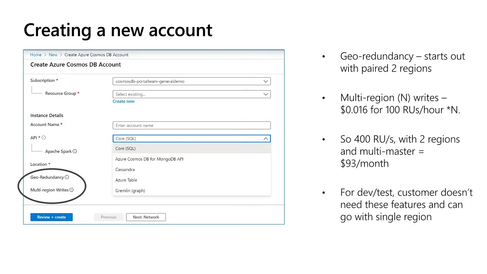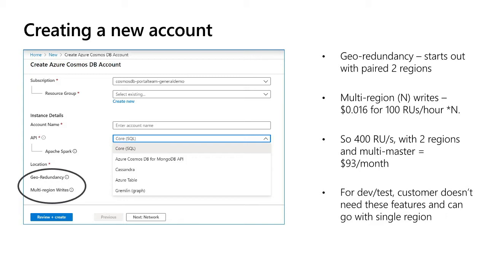So this is how you can create your new account of Cosmos DB within the Azure portal, where you can choose different sets of options while creating the Azure Cosmos DB account. What kind of API you need, and what is the geo redundancy policy you want to choose, whether you want to choose different regions. At the same time, whether you want to write your data in a single region or multiple regions, and how the costing differs for the different regions.